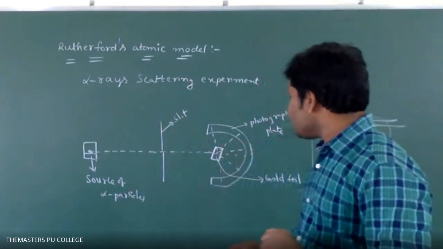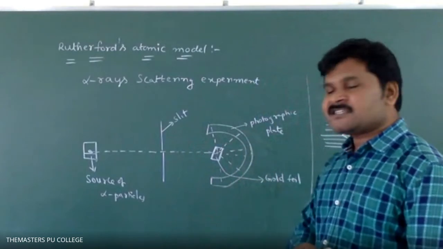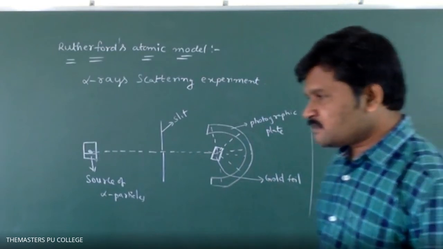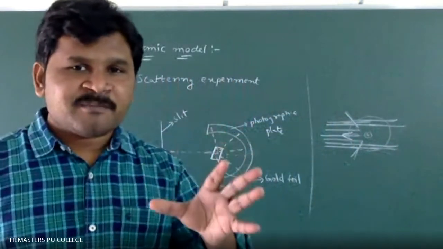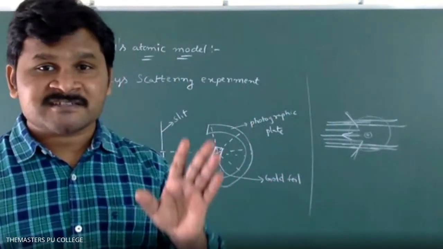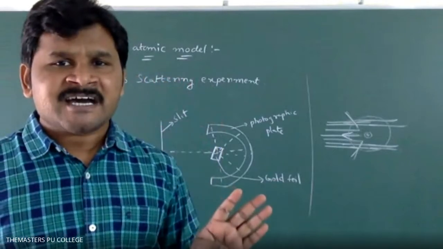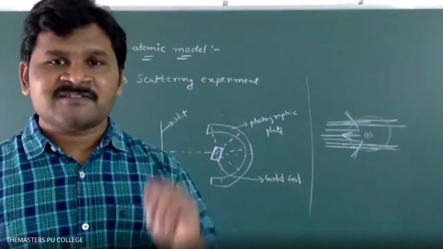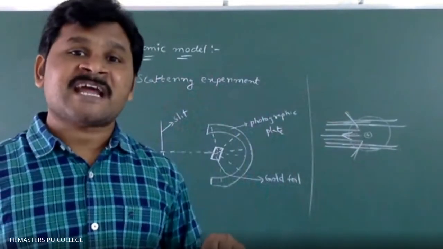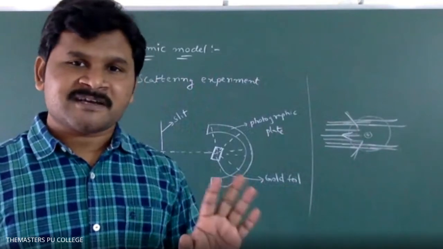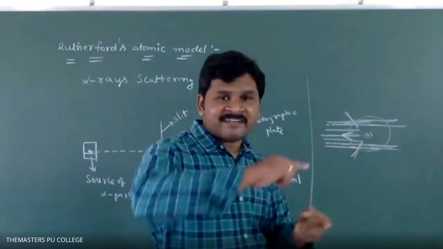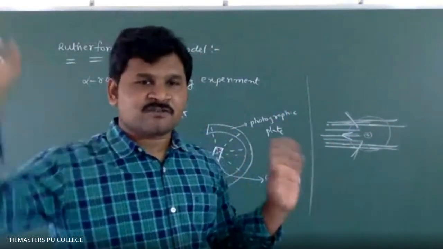Whenever you pass a source of alpha particles through the gold foil, he observed a few important observations from the experiment. So what are those important observations? The first observation is that the majority of the alpha particles pass through the gold foil. Almost 99% of alpha particles pass through the gold foil without any deviation. Directly they pass through the gold foil.